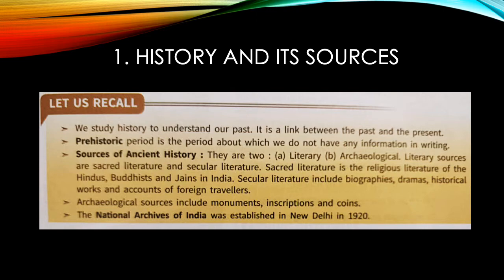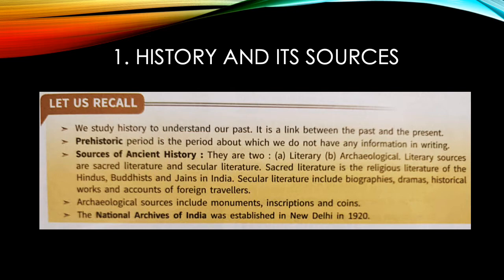We also learnt about some examples of these 2 kinds of literature. Religious literature includes 4 Vedas, the 2 great epics Ramayana and Mahabharata, Upanishads and Puranas, and these are Hindu literature. Moving to Buddhist literature, we have Jatakas and Tripitakas.